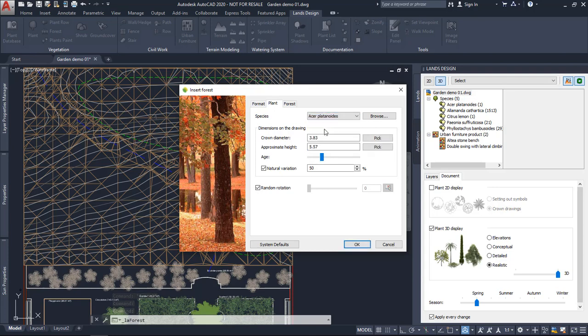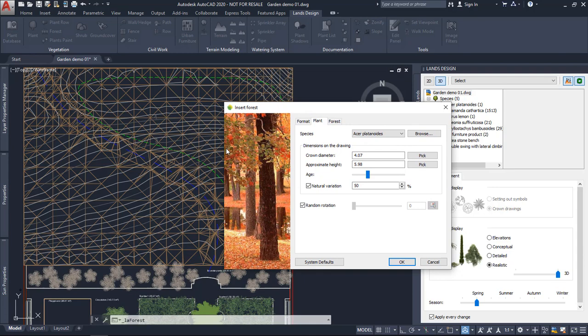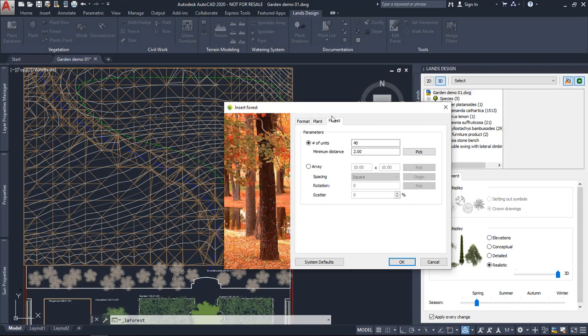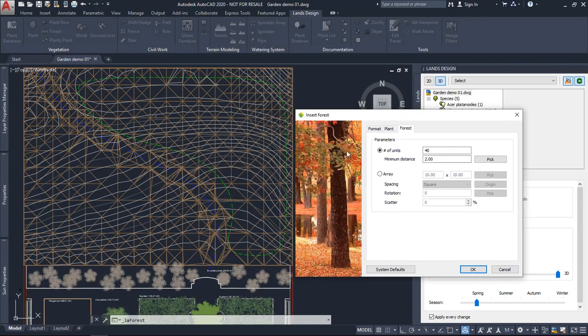So let's choose this Acer platanoides, and define the height of them. Here you've got this option, natural variation, which will make the plants not be exactly the same height. So their height will vary according to a percentage from the specified height. And under the forest tab, we can define the information of the forest. So basically the number of units, okay, the minimum distance among the units, let's say 1 meter, for example, or if you want to arrange them in an ordered way, in an array way. We can see that later on.